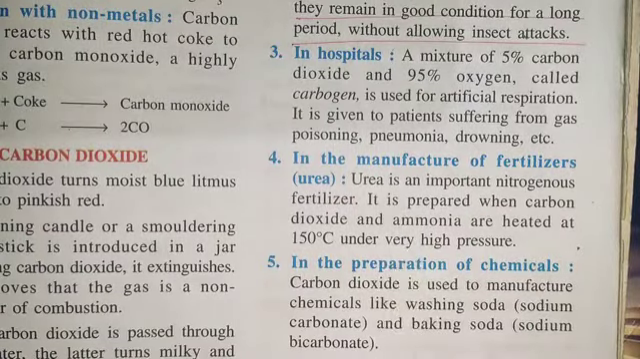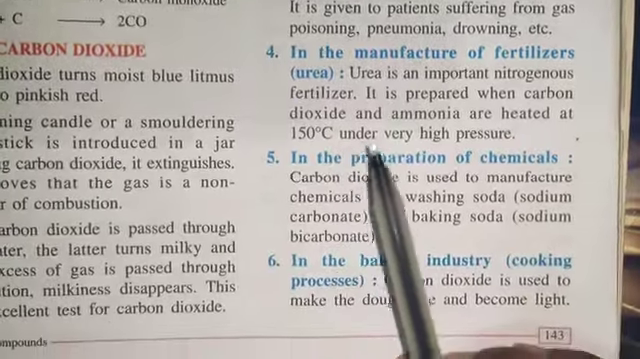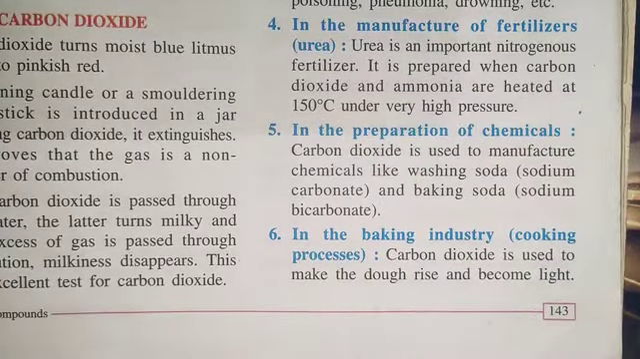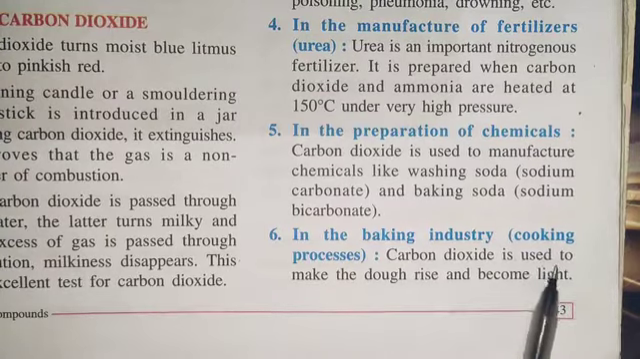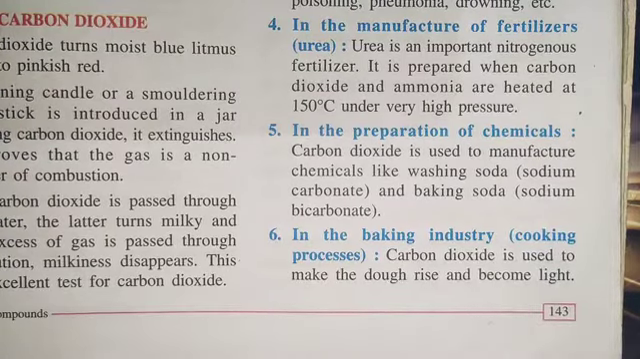In the manufacture of fertilizers, urea is an important nitrogenous fertilizer, and it is prepared when carbon dioxide and ammonia are heated at 150 degrees Celsius under very high pressure. In the preparation of chemicals, carbon dioxide is used to manufacture washing soda, baking soda, etc. In the baking industry also, it is used to leaven dough, and it makes the dough very light.